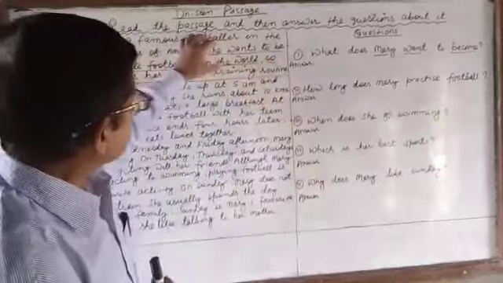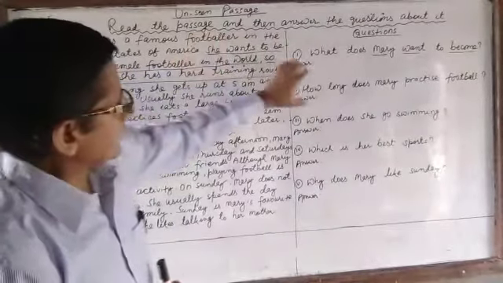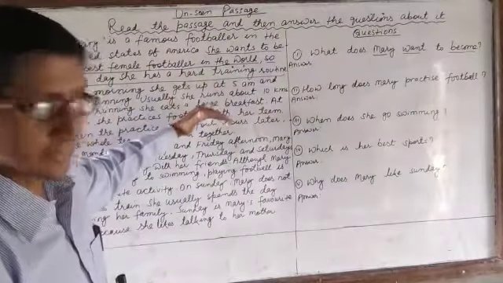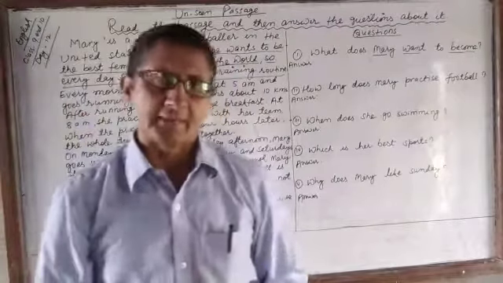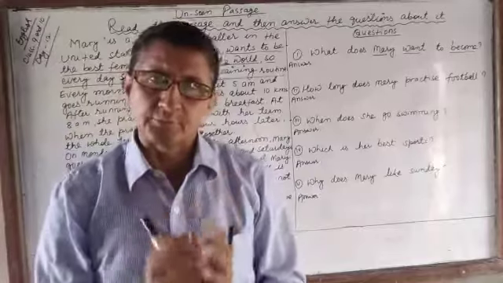If you find the answer to the first question in this part of the passage, you will find the answer to question number 2 in the later portion of the passage. This is another important tip you have to keep in your mind.